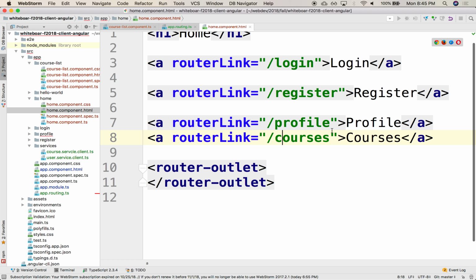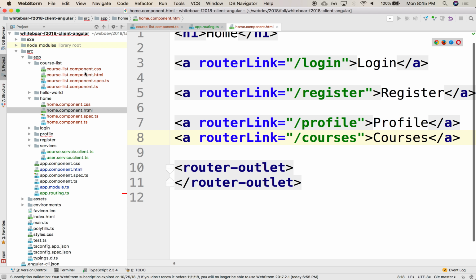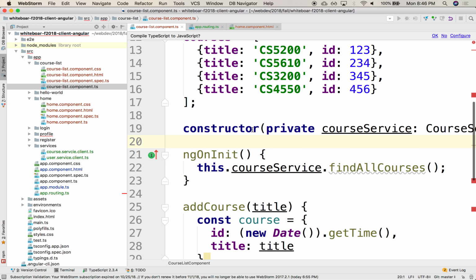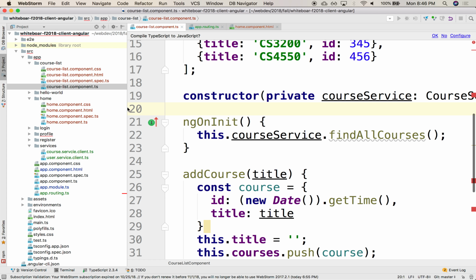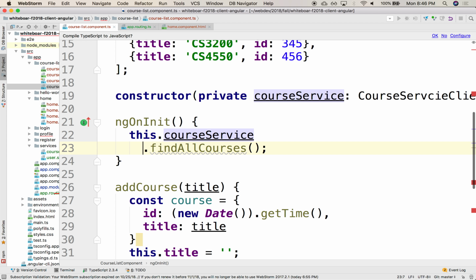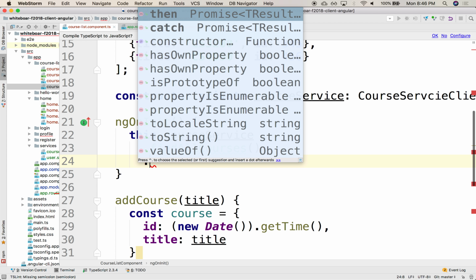In my component, instead of using the hard-coded array of courses, what I could do is replace it. This comes back with a promise, just like we did in React.